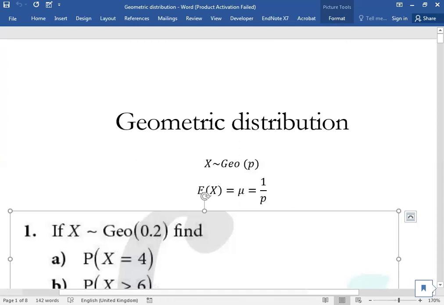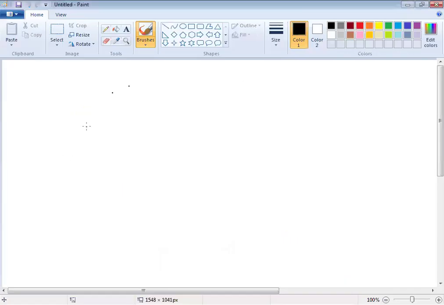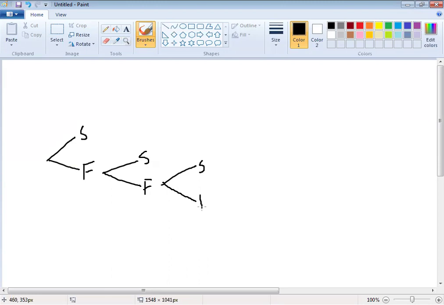Visualize a tree diagram. The question is asking you success in the fourth attempt. And the question already told you that your variable is geometrically distributed. When will you go till the fourth attempt? पहले तो fourth attempt का जवाब ही कब बनेगा? Obviously, when we will fail in the first three. So you can just use this to visualize. जरूरी नहीं है बनाना, but I'm just helping you understand. So the question is asking me कि failure, failure, and failure, and then success.